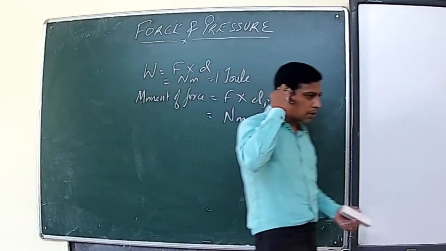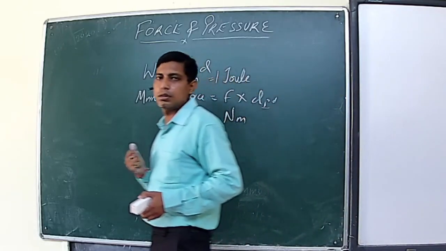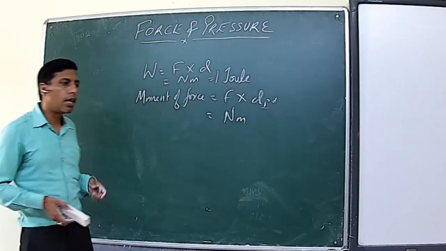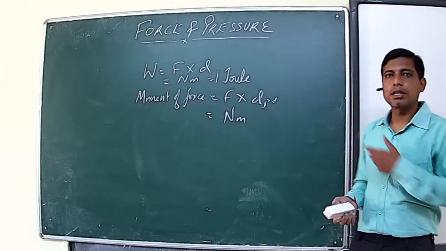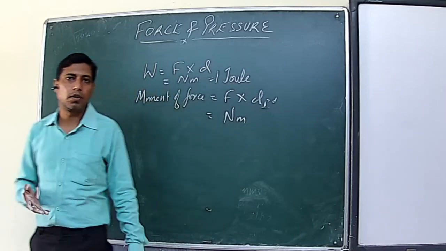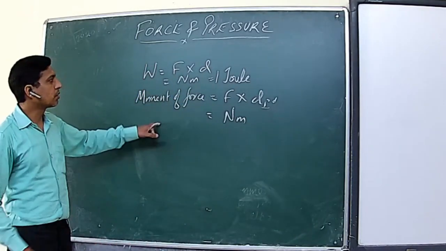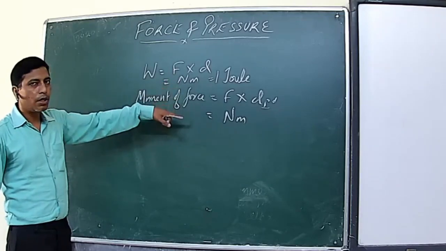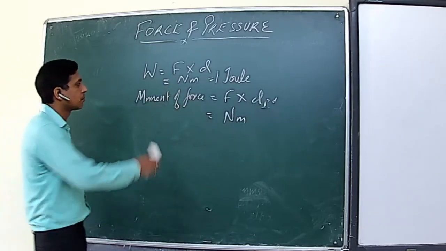Scalar and vector, I hope you are remembering. Those quantities which require only magnitude to be represented are called scalar quantities, like work and energy. And the quantities which require magnitude as well as direction are called vector quantities. Here, while defining moment of force, we have also discussed clockwise and anti-clockwise. It means the direction in which the body is rotating on the application of force. So remember this difference. Even though the SI units of both look the same, Newton meter, we can't take 1 Newton meter of moment of force equal to 1 joule.